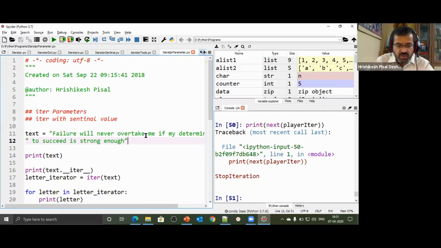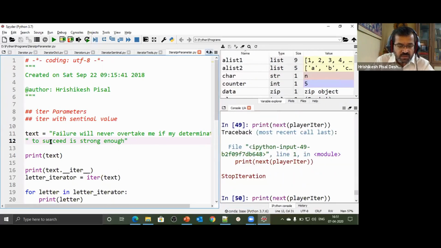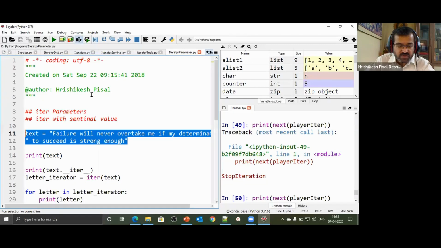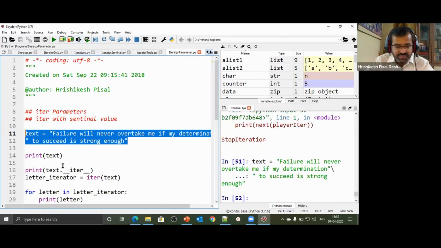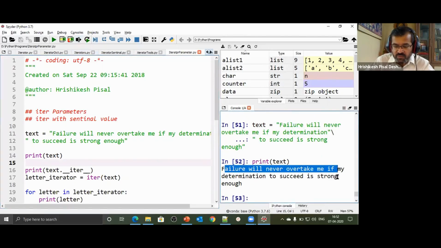Failure will never overtake me if my determination to succeed is strong enough. So that's my text, and this is so very true right now for all of us. Okay, so I print this particular text: failure will never overtake me if my determination to succeed is strong enough. And I say